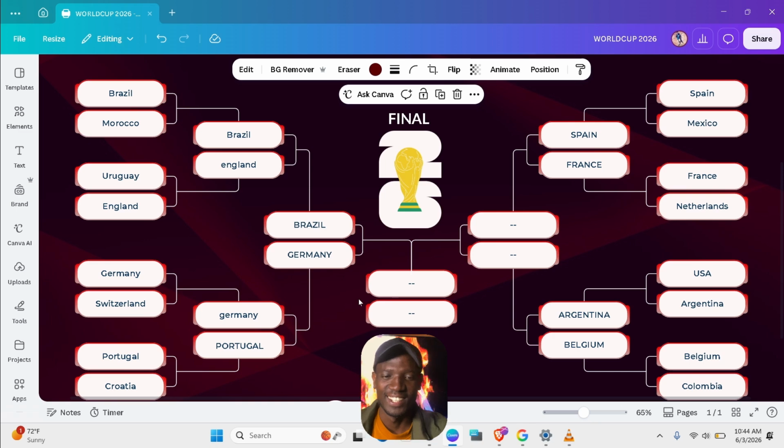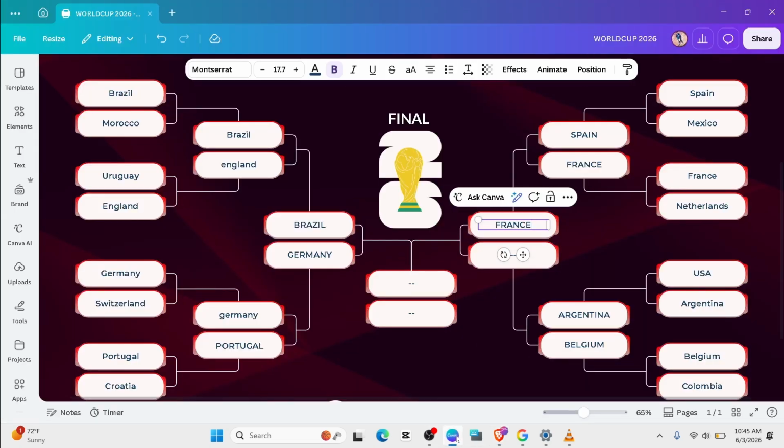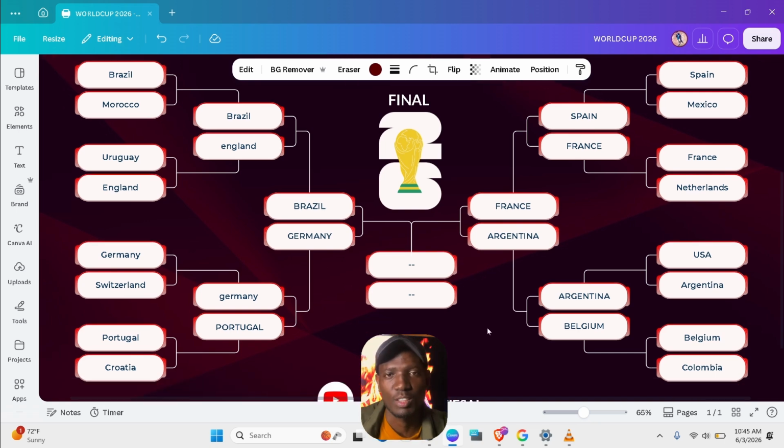And let's see if Messi is still on. So we can actually see that Argentina is still qualifying through, where it eliminates Belgium. After that is done, it has predicted for us who will go through to the round of the semi-finals. So in the category of Brazil and England, it predicted that Brazil will go through.